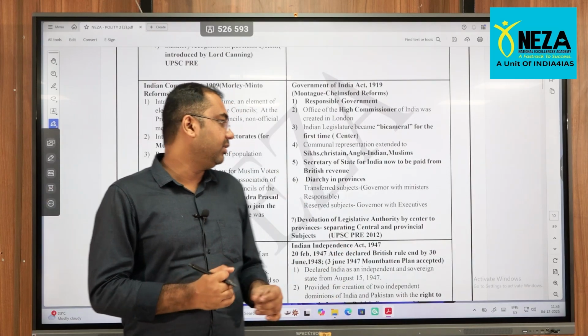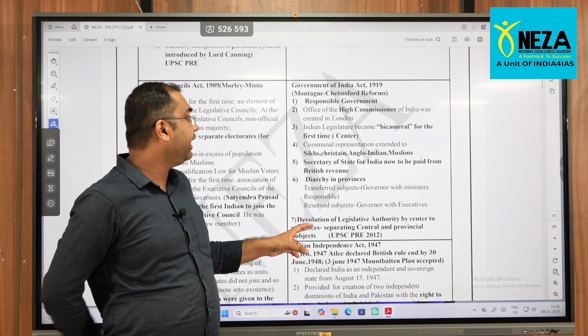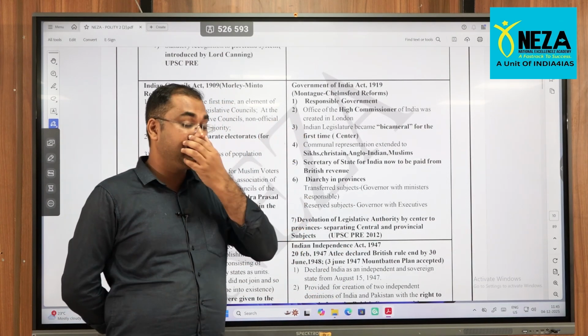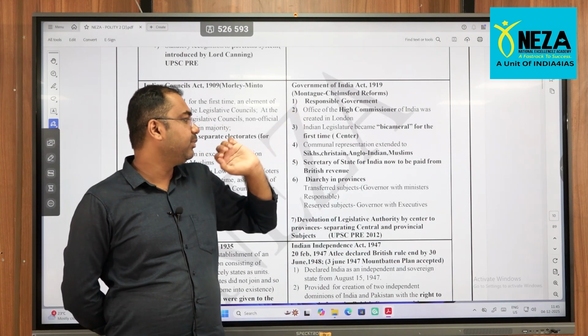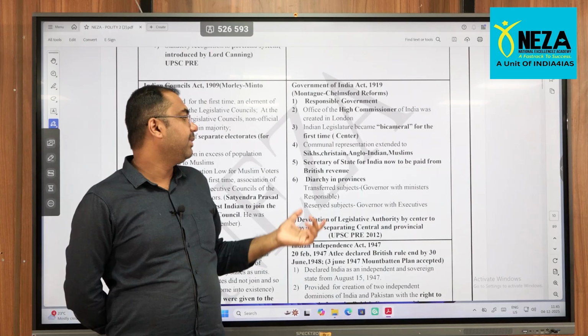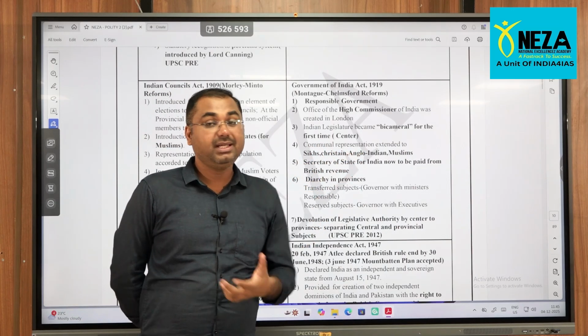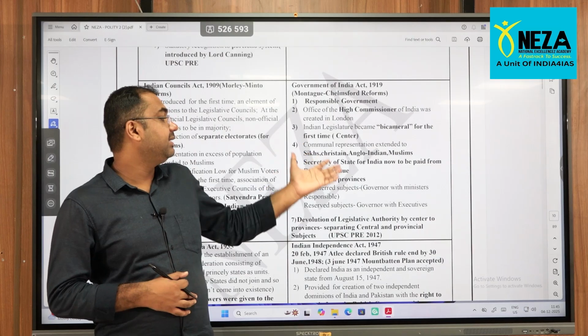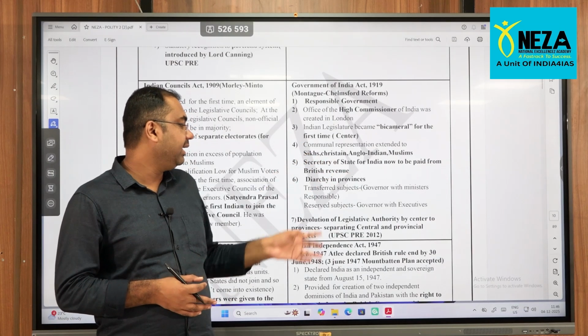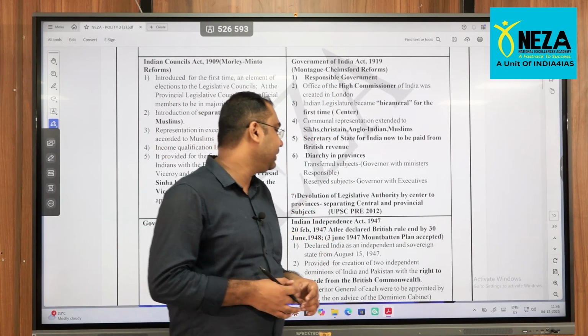other minorities. Government of India Act 1919, officially called the Montagu-Chelmsford Act, a very important act, because of responsible government, bicameralism, and communal representation. In the earlier act it was only extended to the Muslims; here Sikhs, Christians, Anglo-Indians and others were included. There was also diarchy in the provinces.